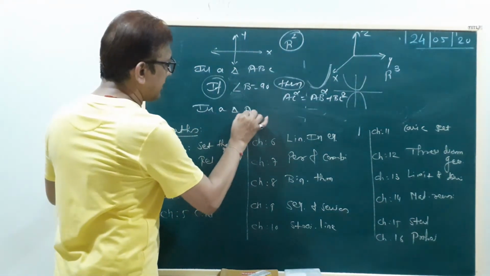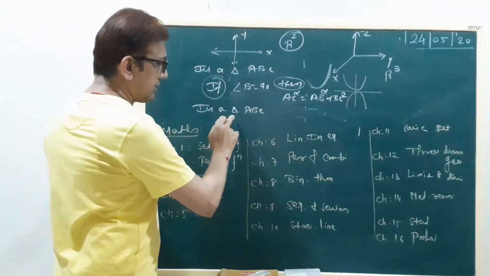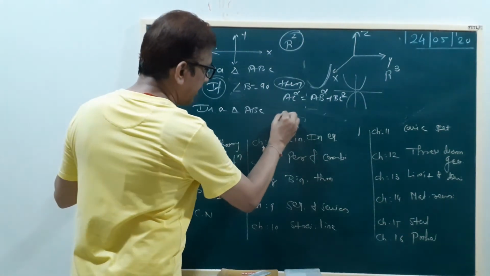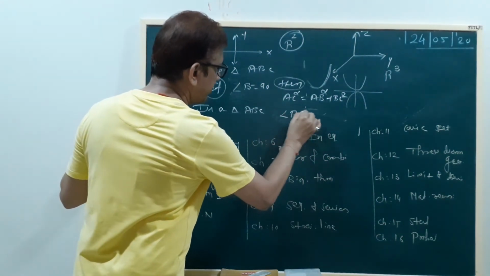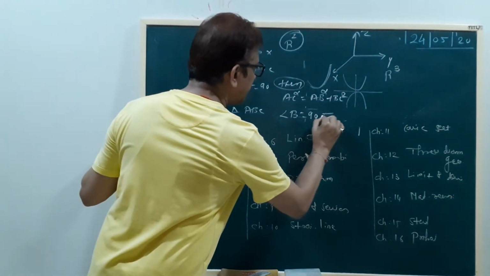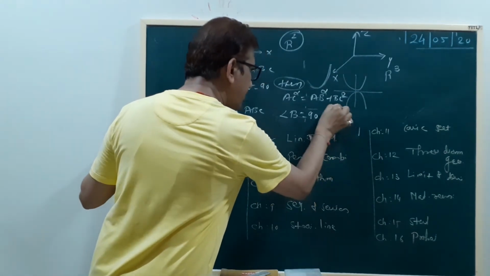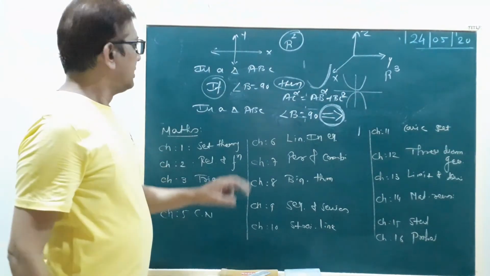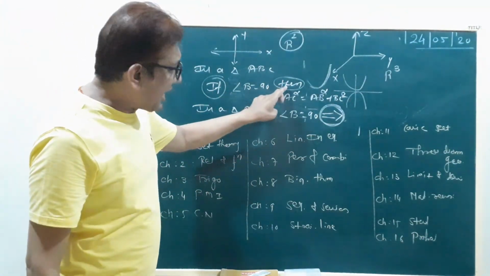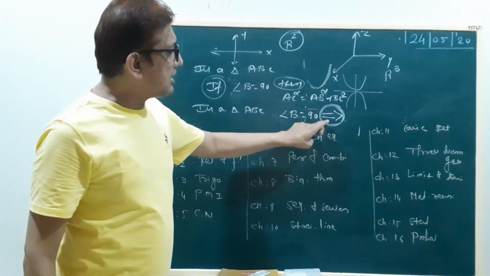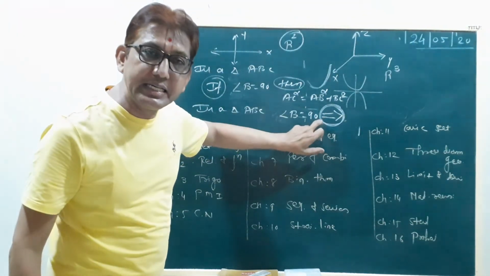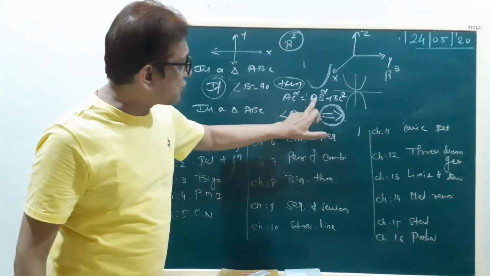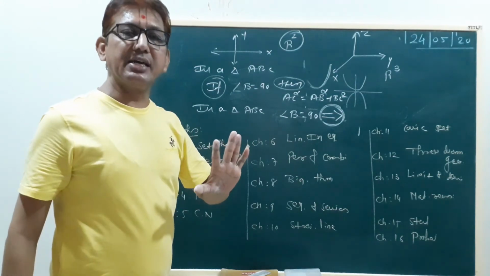In a triangle ABC, angle B equal to 90 implies, this is your symbol for if then. That means it is called implies. Then we write AC square equal to AB square plus BC square.